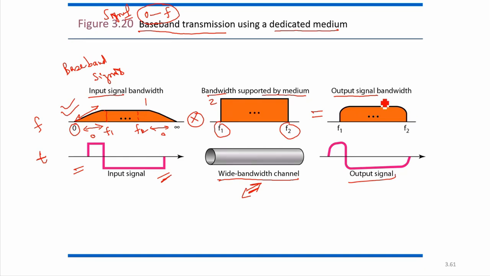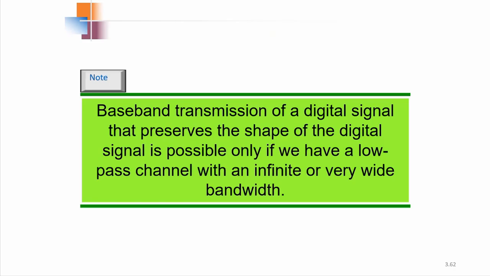So we are transmitting a baseband signal using a medium. We will not get the exact output; we will get some distortion, some modification, some error at the output, but we will be able to recover the data from what we have obtained. In practice, this happens once we send the data.